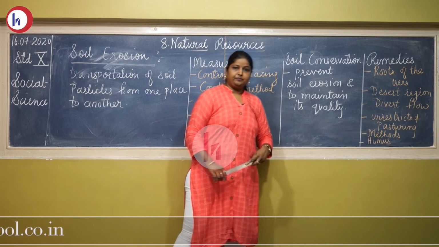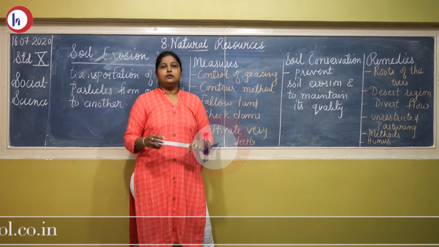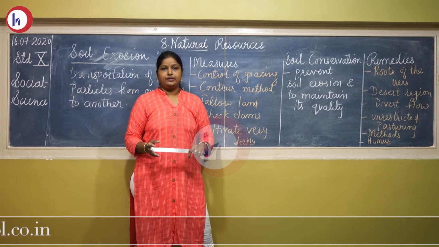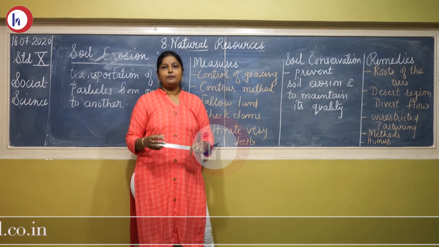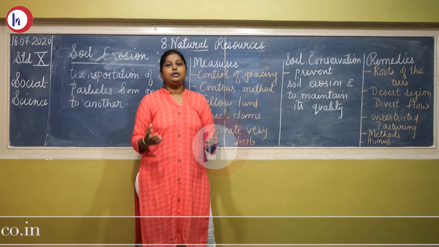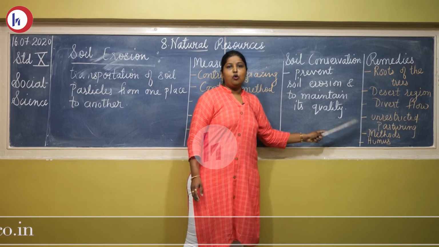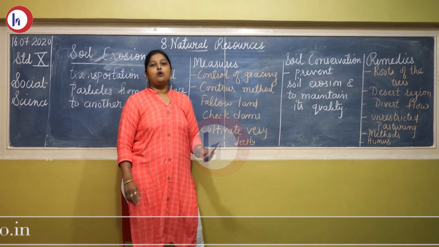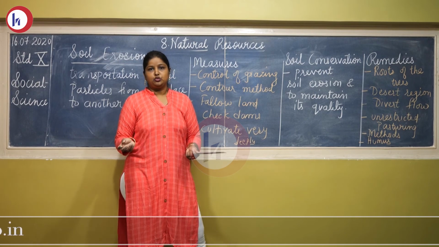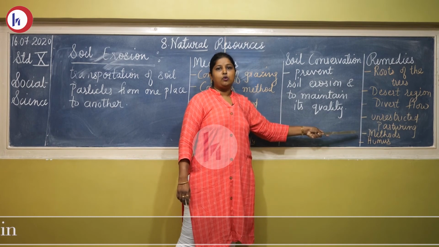Unrestricted pasturing, cattle grazing which is done. In the areas where cattle grazing is unrestricted, soil erosion takes place. So that has to be controlled. We need to control that activity. Different methods like the contour method, as I said, on sloping areas terrace farming should be done, horizontal farming should be done. So different methods should be adopted to control soil erosion.